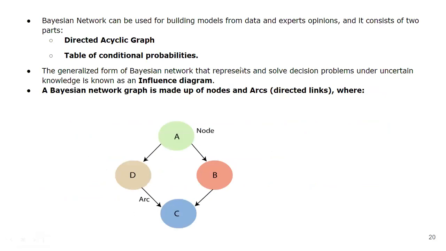And I will just give the overview and the detail we'll be discussing in the next lecture. So Bayesian network can be used for building models from data and expert opinions, and it consists of two parts: directed acyclic graph and table of conditional probabilities. What is directed acyclic graph? For example, over here, A is connected with B, B is connected with C, D is connected with C, A is connected with D. So we can see over here we are having the arcs which are directed arcs, right? So a Bayesian network is a graph made up with nodes and arcs, directed links. So this is also called influence diagram or Bayesian network.